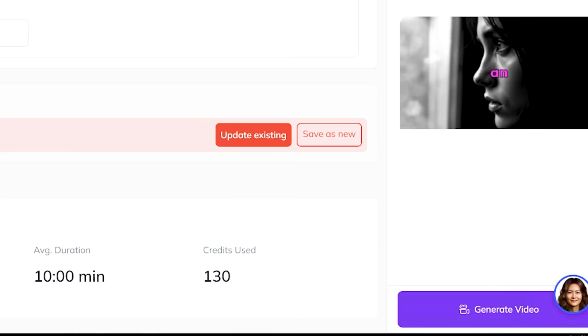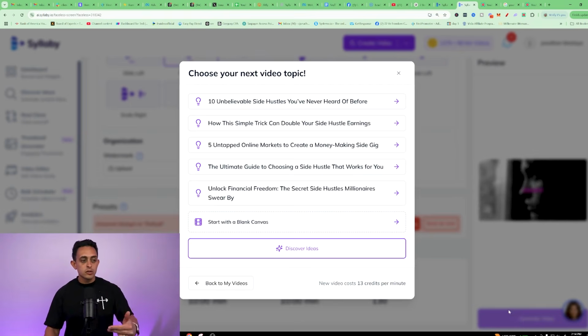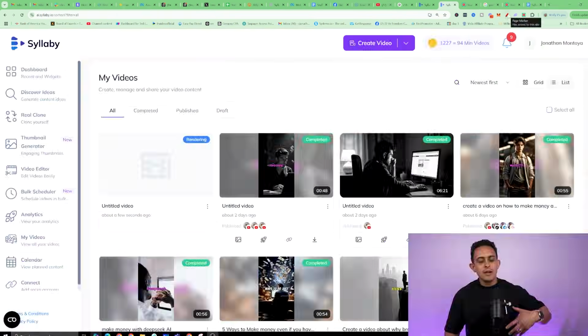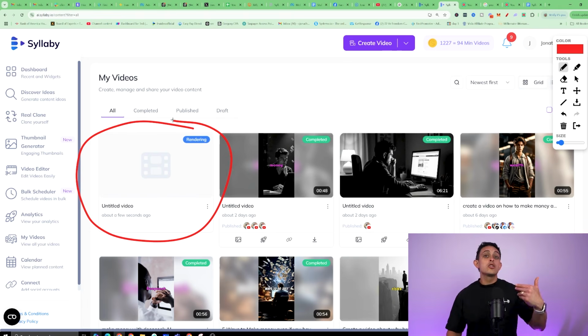So I'm going to move my face here, and at the bottom right where it says generate video, it's now going to create the video and automatically post to my YouTube channel. Now it'll typically take between 5 and 15 minutes to create, but once it's done, it's going to automatically post to your YouTube channel or wherever you asked it to be posted.